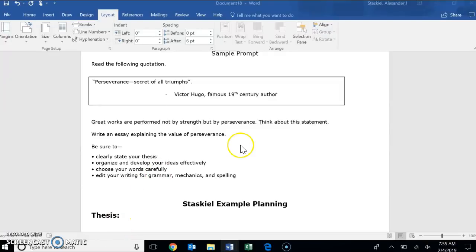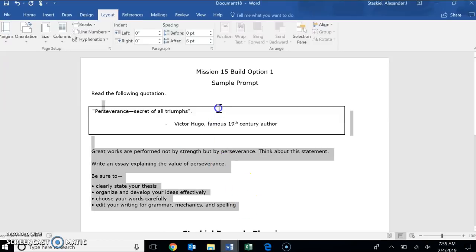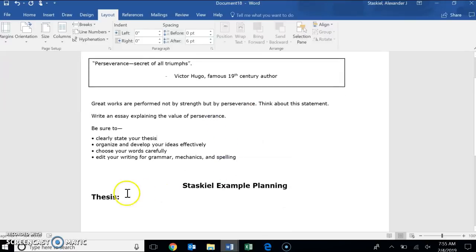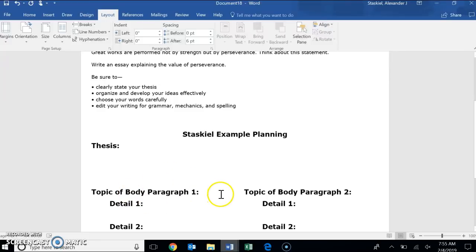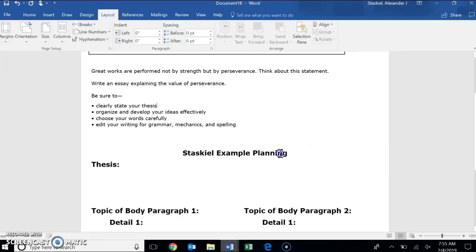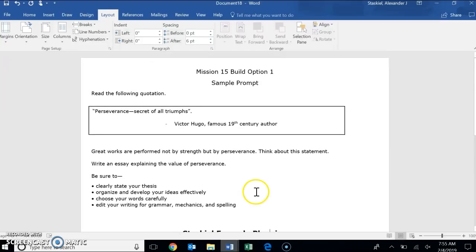All right, guys. So during this video for Mission 15, Build Option 1, I am going to show you three things. I'm going to show you how to read a prompt, which this is a prompt right here. So I'm going to show you how to read a prompt properly. I'm going to show you how to write a thesis. Then I'm going to show you how to use that thesis to organize the rest of your essay. I'm not actually going to write an essay for you, just going to show you how to plan it properly. So we're going to go pretty fast.